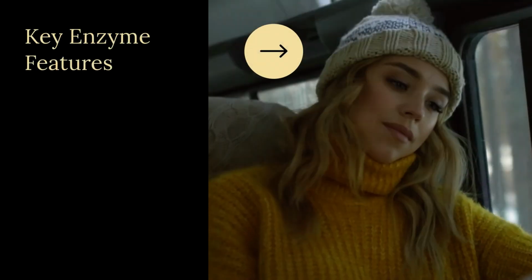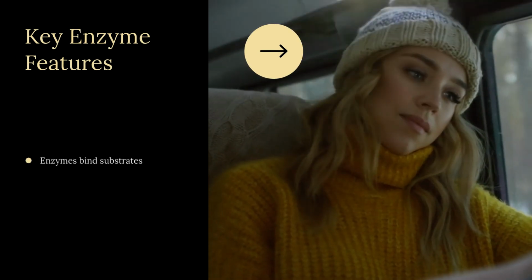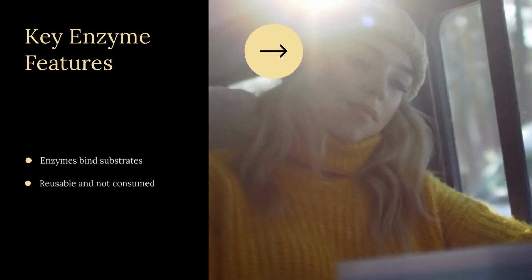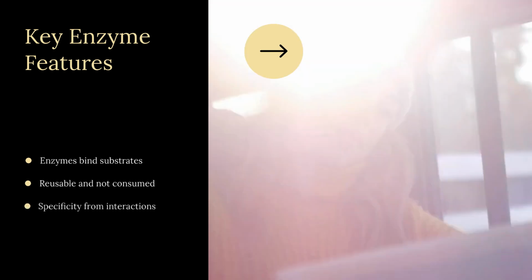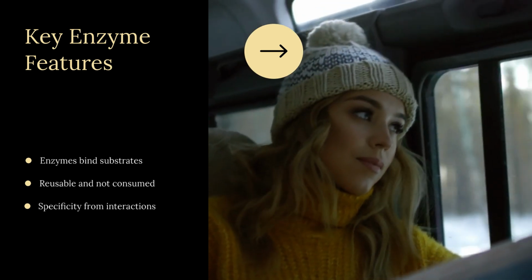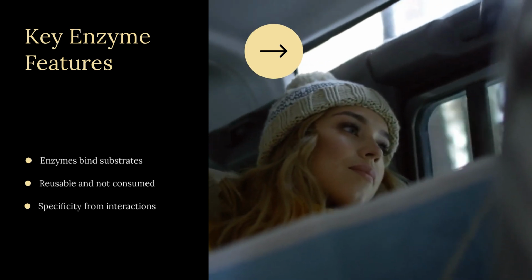Both models agree on key enzyme features. Enzymes bind specific substrates at active sites. Enzyme-substrate complexes form during reactions. Enzymes are reusable and not consumed. Specificity arises from enzyme-substrate interactions. These similarities are foundational in enzyme studies.